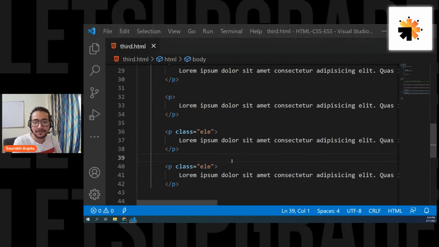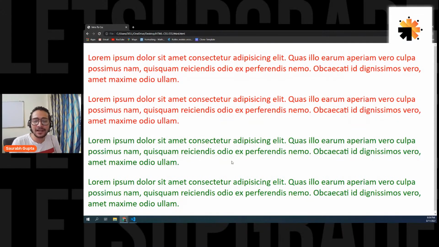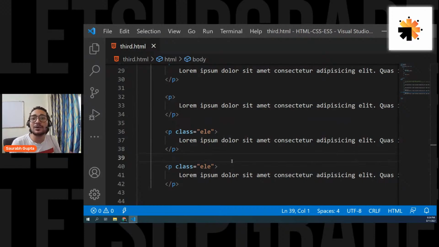And let's see. And here we go. So now two elements have the same class name, and that's totally fine. So remember about classes that you can give an element multiple classes, and you can give the same class to multiple elements.